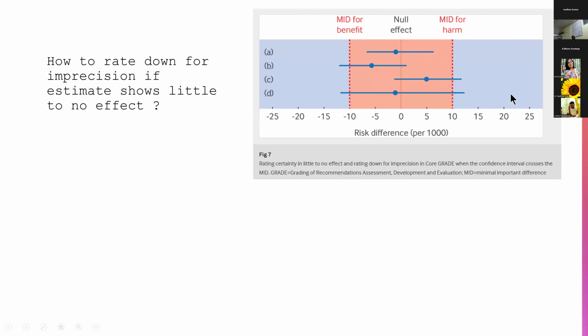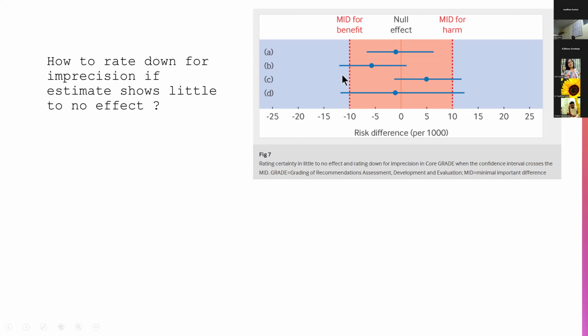Okay. Now, what if your result actually shows no evidence, like there's no effect? It's very close to null. How do you grade down for imprecision in this case? In example A, the estimate shows there's no benefit, but the confidence interval on both sides lies within the threshold for the MID. So here you will not rate down for imprecision.